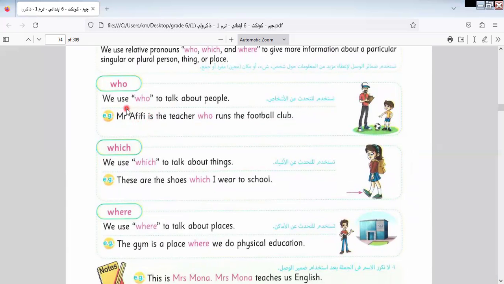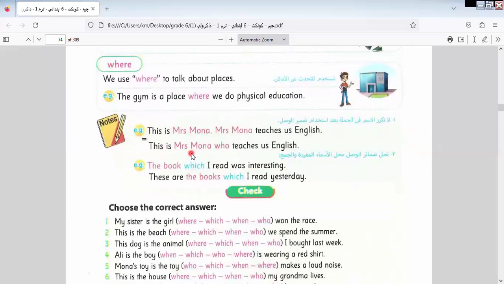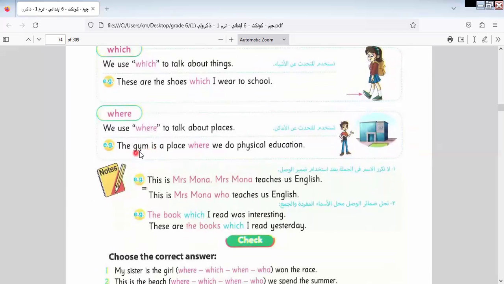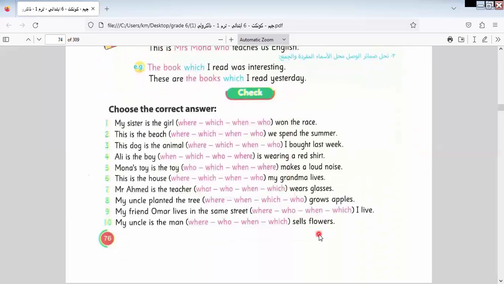Mr. Afifi is the teacher who runs the football club. Which, so I use which here. Why? Because the item here is something. So I use here which. I wear to school. Where is used for places. This is Mrs. Mona who teaches us English. The gym is a place where we do physical education. These are the books which I read yesterday.